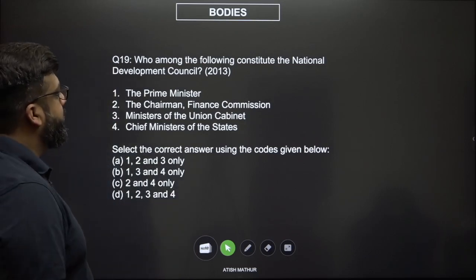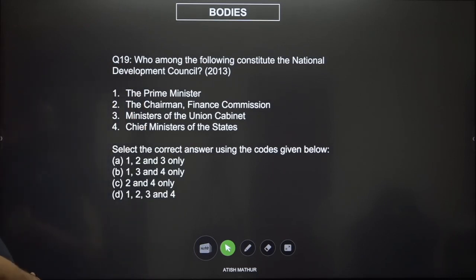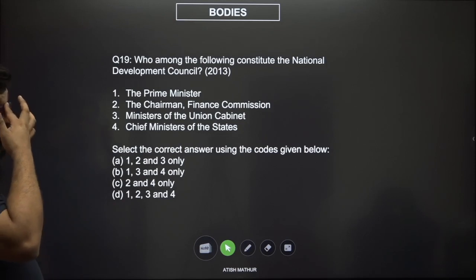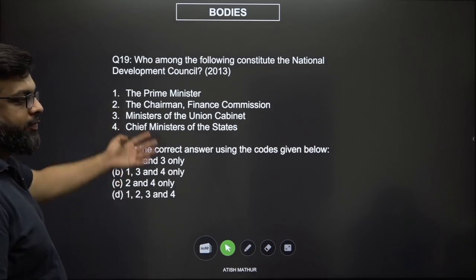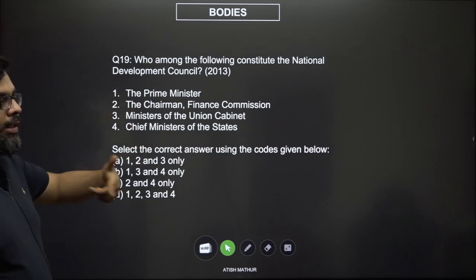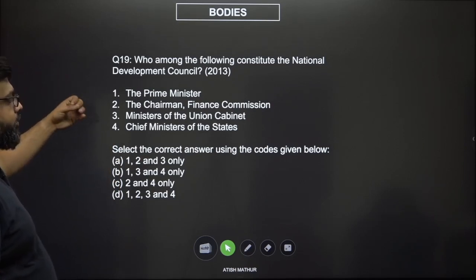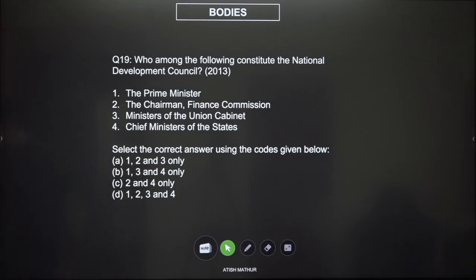Which among the following constitute the National Development Council? 1. Prime Minister. 2. Finance Minister, Chairman Finance Commission. 3. Ministers of the Union Cabinet. 4. Chief Ministers of the States. This is a relevant question because it gets almost defunct a year later. Select the correct options from below. Now, see. The National Development Council, which means you're looking at an overall national development. So the Prime Minister, Chairman of the Finance Commission and Ministers of the Union Cabinet. See how you can answer this question absolutely clearly.